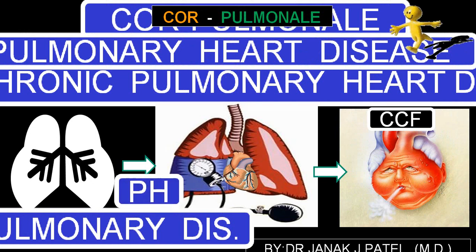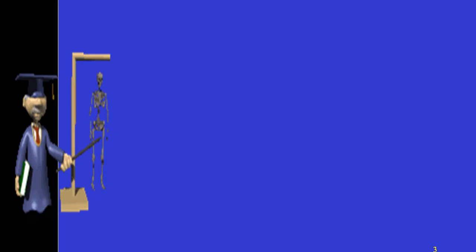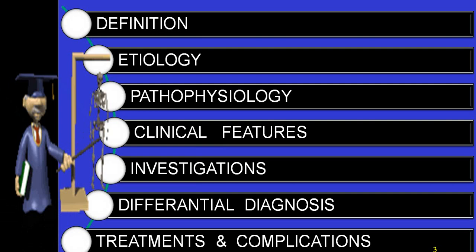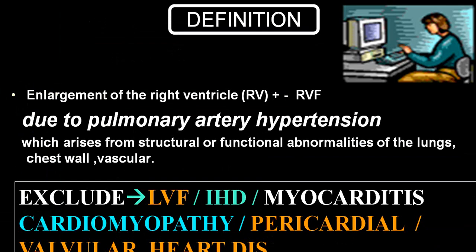Pulmonary heart disease will lead to pulmonary hypertension, and secondary to pulmonary hypertension, the person will develop right ventricular failure, or what we call congestive cardiac failure. We'll be discussing under the common headings: definition, etiology, pathophysiology, clinical features, investigations, differential diagnosis, treatment, and complications.